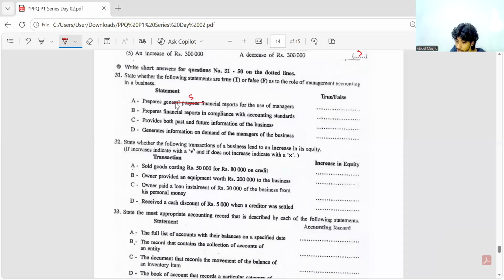For management accounting, we provide special purpose or specific purpose reports, right? For management, we don't have to follow accounting standards.